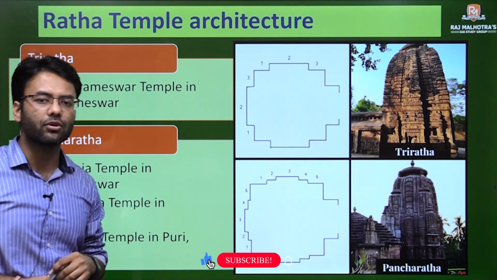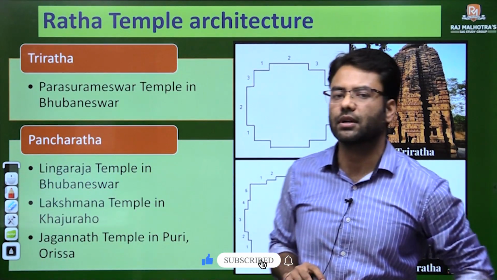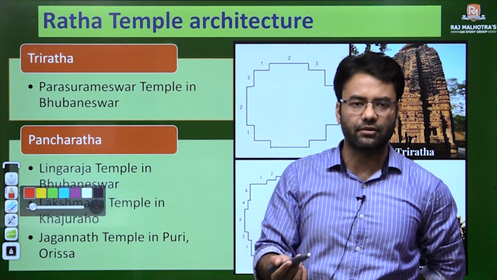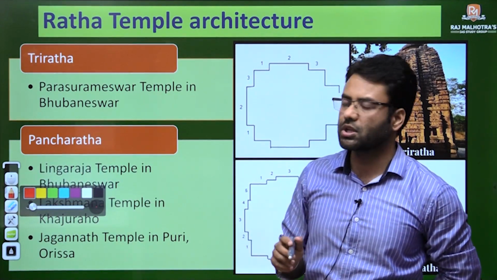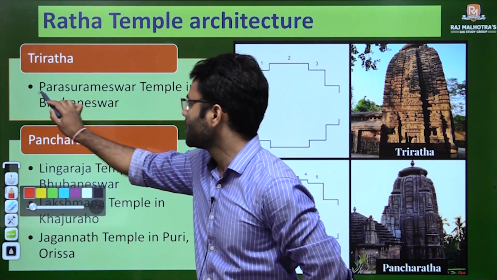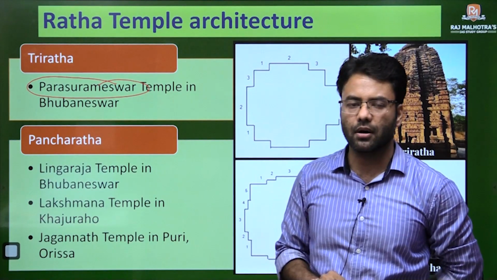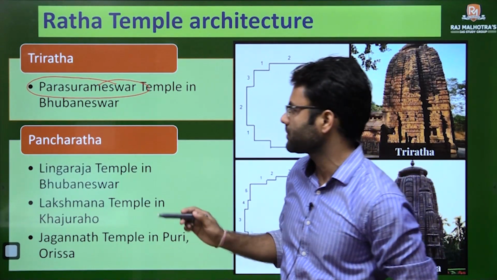So let's discuss the examples of this Ratha temple architecture. When we talk about 3 Ratha, there can be 7 Rathas also. For 3 Ratha, the example is Parshurameshwara temple, again in Odisha, Bhubaneswar.